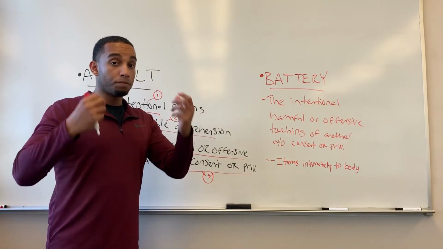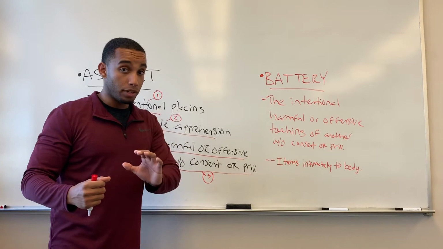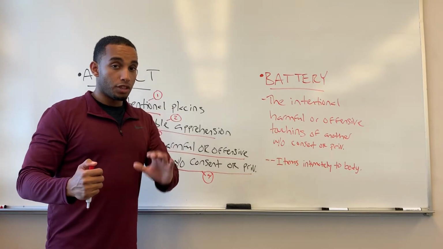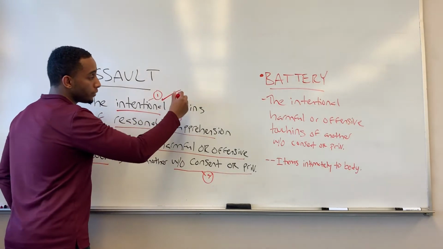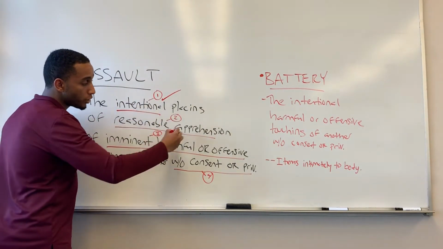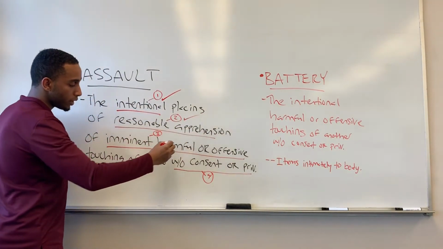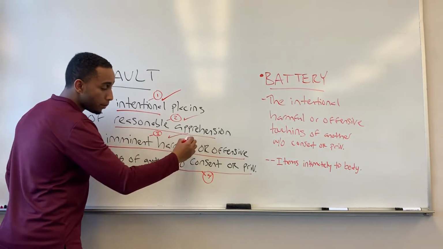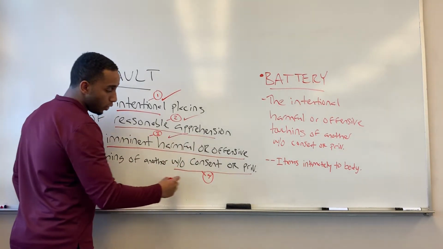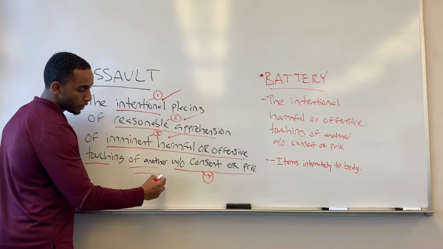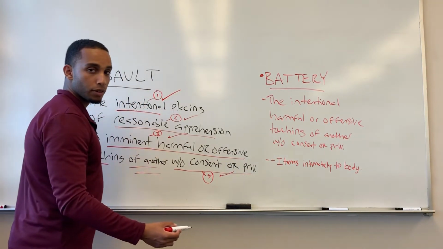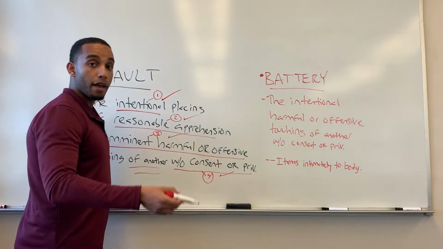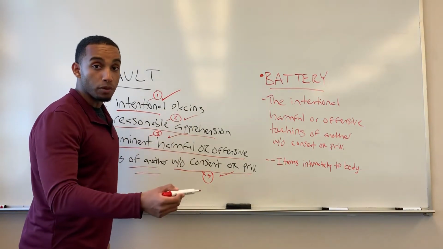Because although A did not actually punch B, it still fit the elements because A had the intent to cause reasonable fear of imminent harm towards another, which is B, without B's consent or privilege. Therefore, A could be liable for an assault.